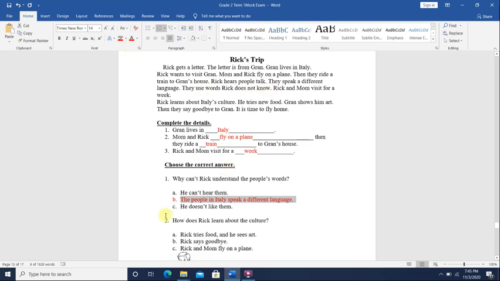Okay? How does Rick learn about the culture? Again, Rick tries food and he sees art. He says goodbye. Rick and Mom fly on a plane. Go to the paragraph. Rick learns about Italy's culture. He tries food and Gran shows him art. So number 1, he tries food, because food and art are part of a country's culture. Right?